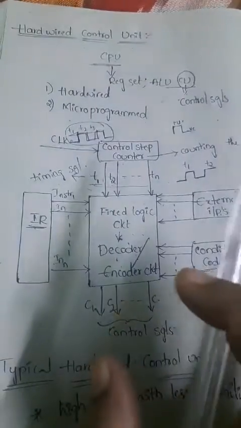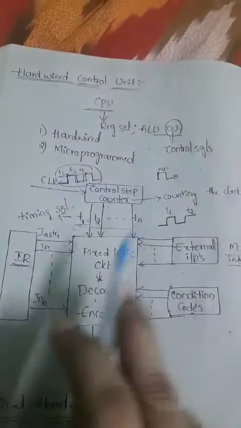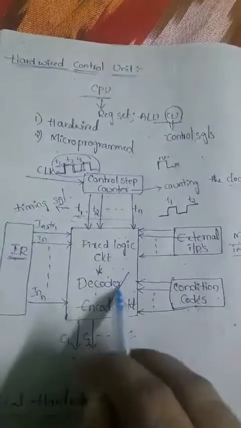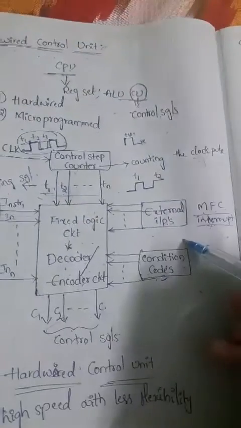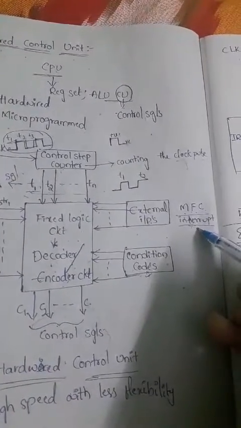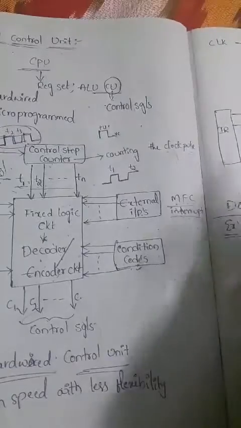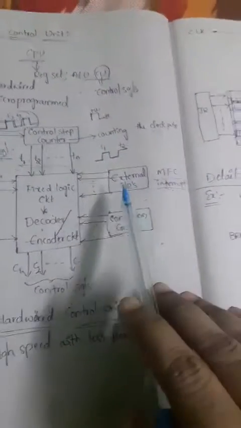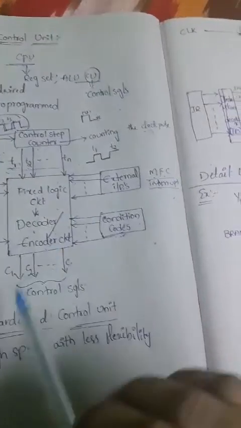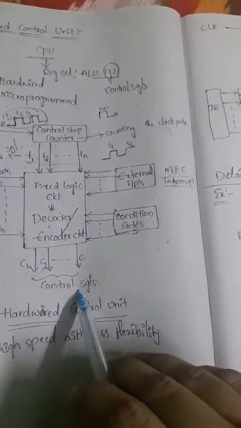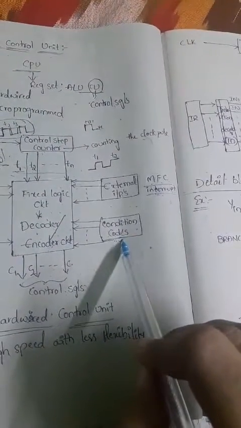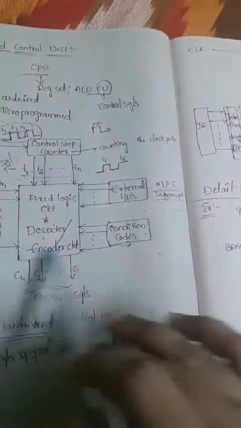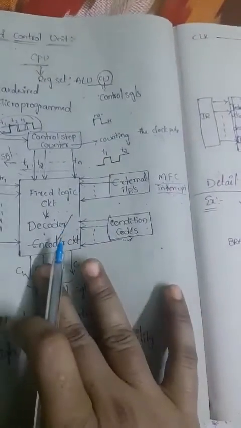At the same time, control signal generation also depends on two more factors: external inputs and conditional codes. Those are two more inputs for this decoder/encoder circuit. External inputs means sometimes we can receive MFC signals as well as interrupt request signals, and we must consider those signals also for generating the control signals. It also depends on the conditional codes, that is, the status flags.